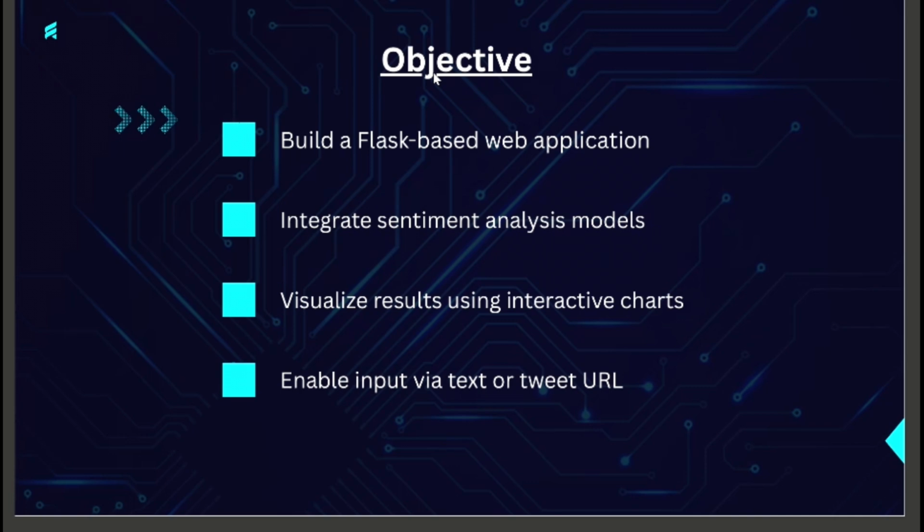Now, objectives. Our main objective is to build a web application using Flask for the backend, use sentiment analysis models like TextBlob, visualize results with interactive charts, and allow users to input tweet text directly. Although URL-based input was planned, Twitter API updates under X limited access, so we shifted towards text-based sentiment analysis.